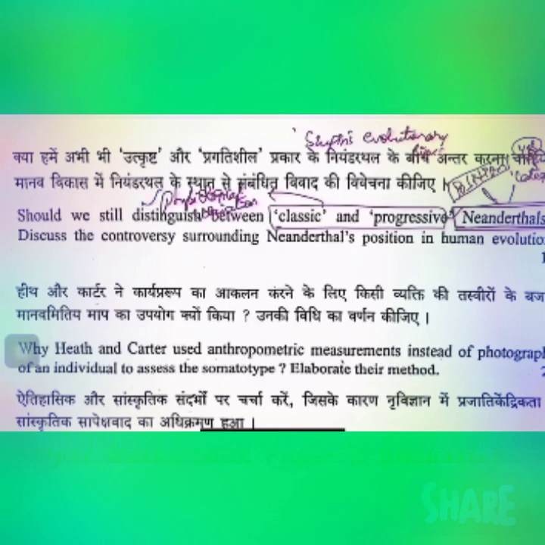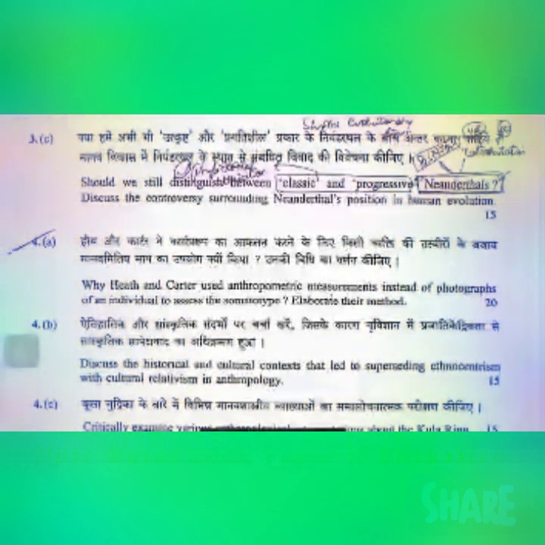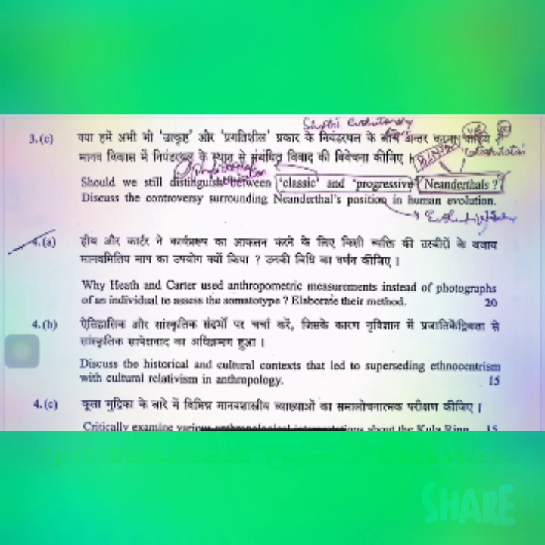And if we have to talk about non-distinguishing with respect to the classical and progressive Neanderthals, we have to say that there is so much variation existing, because among these two, either the classical or the progressive, only one resulted in moving up the evolutionary line. So one understanding is it doesn't become a substance of the classification, it doesn't become a substance of debate. That aspect can be brought in here, right?